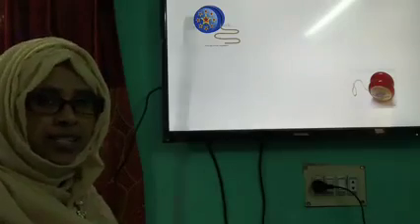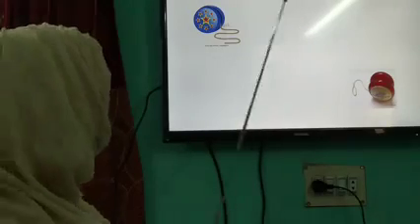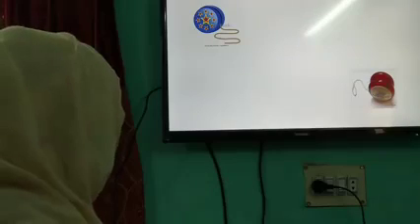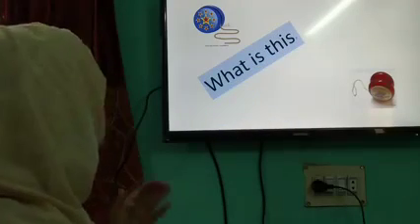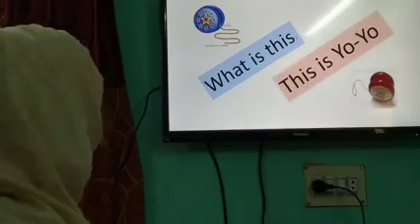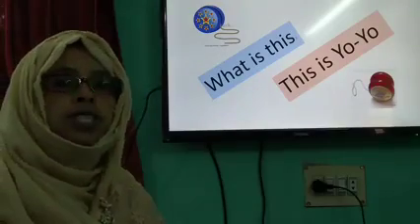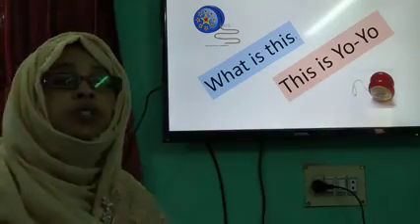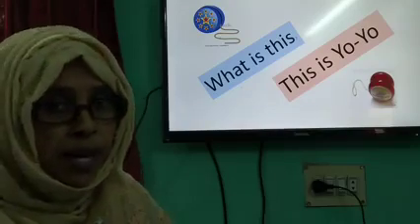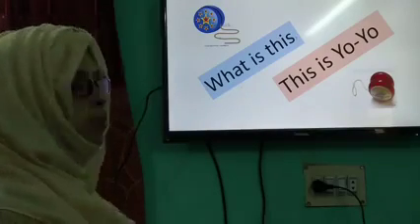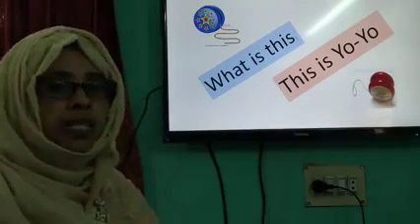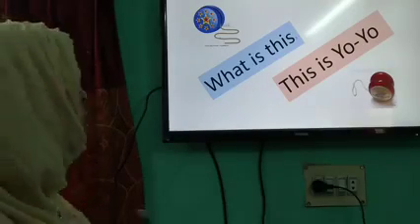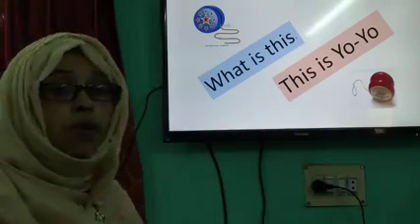Do you know what is this? Okay, no problem. What is this? This is yo-yo. Look, yo-yo. Yo-yo means হচ্ছে playing instrument. একটা খেলার সামগ্রী, যেটা দ্বারা সাধারণত বাচ্চারা খেলাধুলা করে থাকে. তোমরা হয়তো অনেকেই জানো, অনেকেই জানো না. So its name is yo-yo.